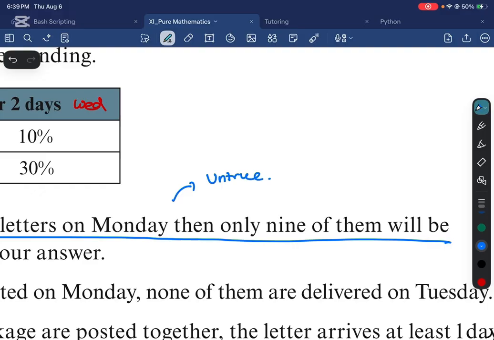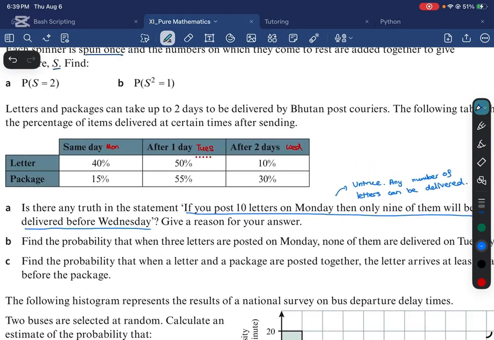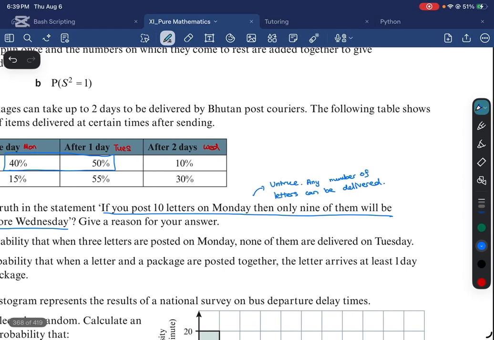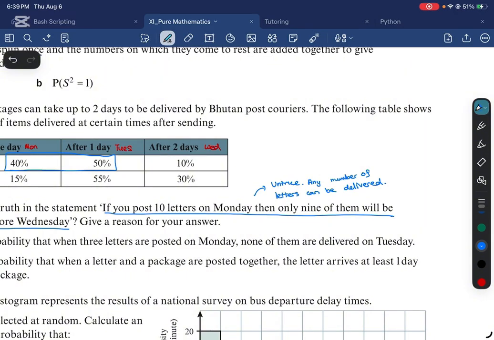Any number of letters can be delivered. For instance, what they did was they added these two numbers up. So it says before Wednesday, and before Wednesday just means Monday and Tuesday. So there is a 90% chance that it arrives before Wednesday, but this 90% applies to every single letter. So for every letter, there is a 10% chance that it gets delivered on Wednesday.